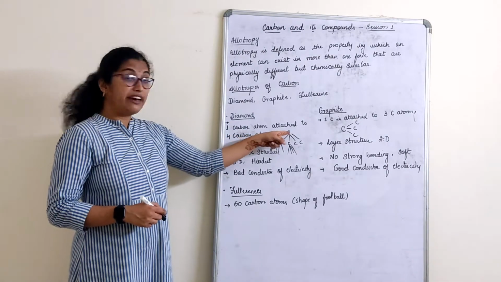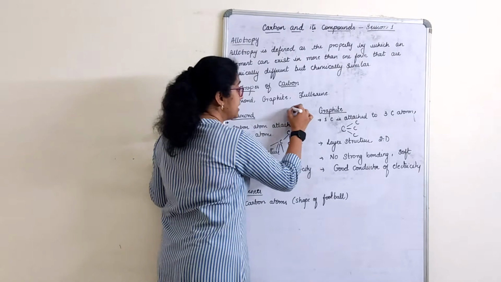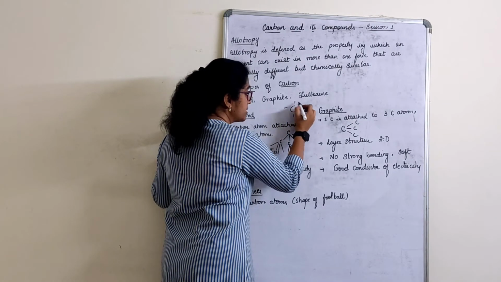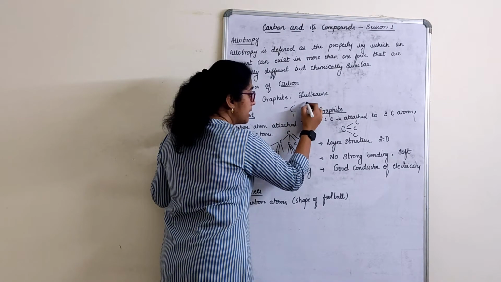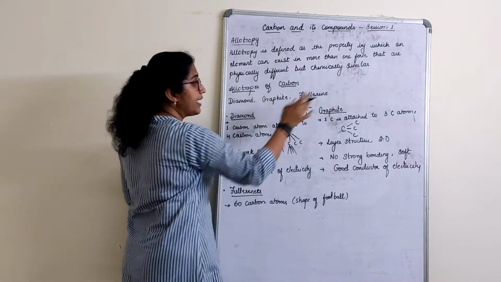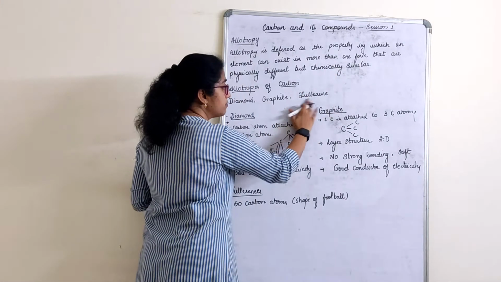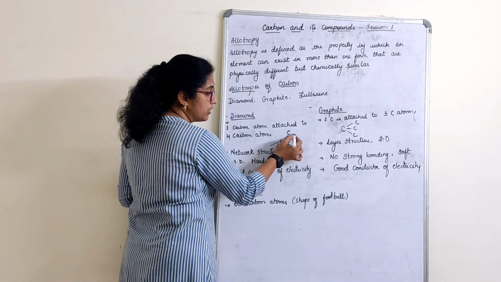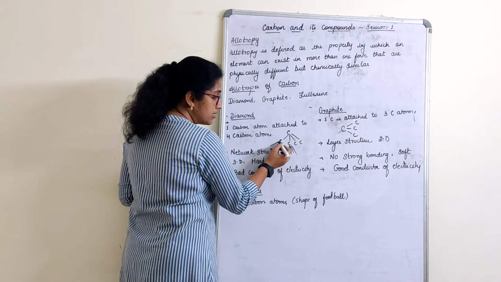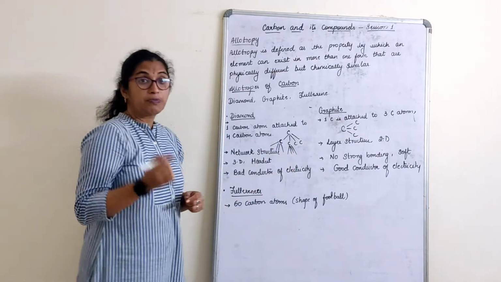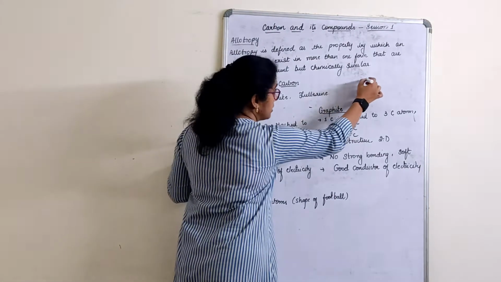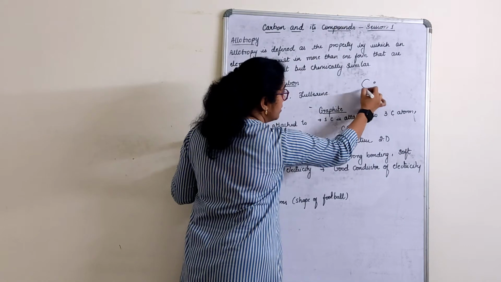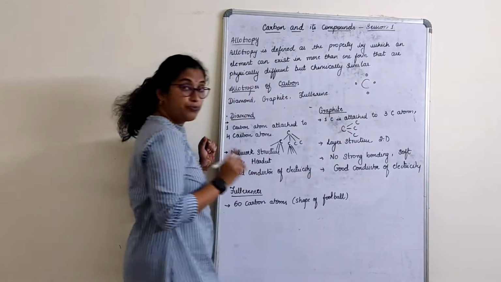For example, if I have one carbon atom, it is attached to 4 carbon atoms. Then each of these carbon atoms is further attached to 4 more carbon atoms, as you can see here. One carbon atom is attached to 1, 2, 3, 4. The remaining one is attached to the remaining 4. Now children, carbon has a capacity of how many electrons? 1, 2, 3, 4. Right?